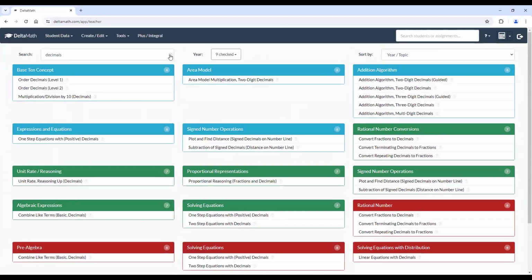And that could be really good for differentiated instruction, where maybe you have a student that just needs a little bit more practice on some lower level math skills. You can come here and assign this for them personally.